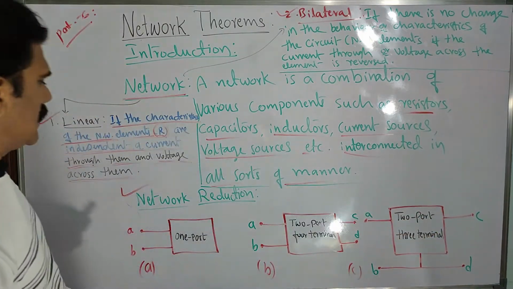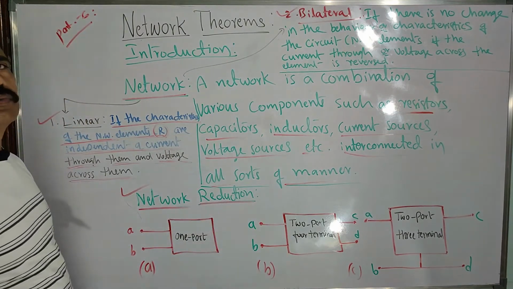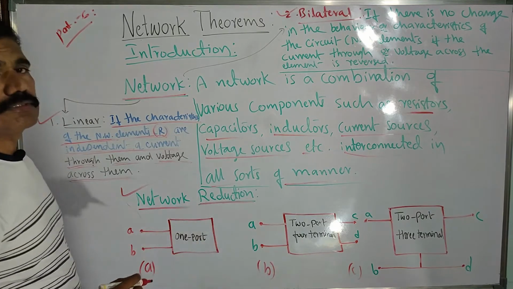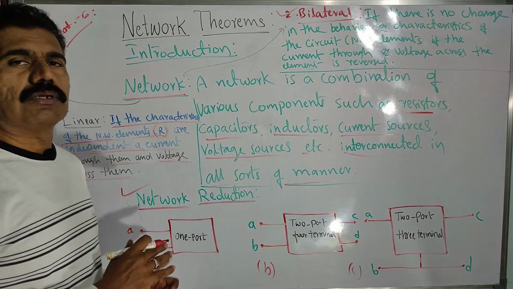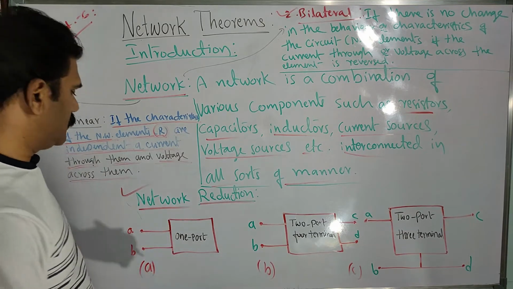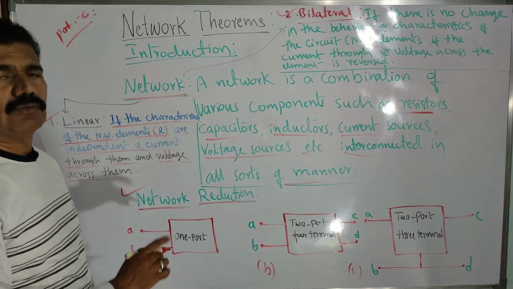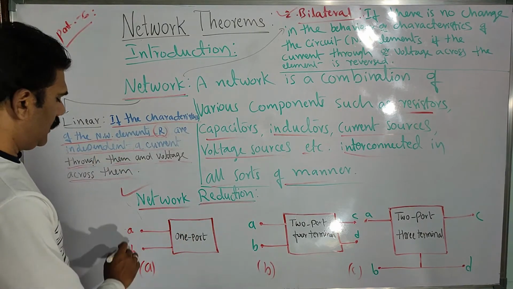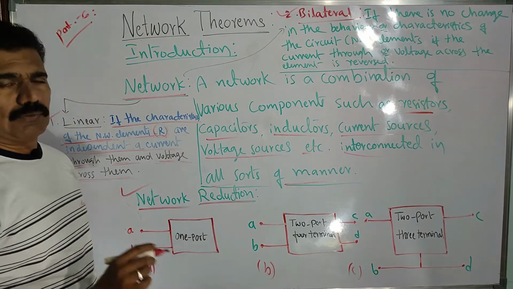Look at these diagrams. The first way of reducing the given network is by considering a block diagram where both input and output are given at only one side. For any network there should be a minimum of two terminals, not only one. A and B are the two terminals of a one port network.